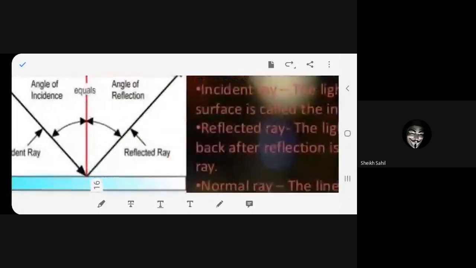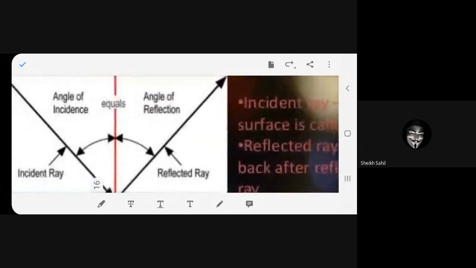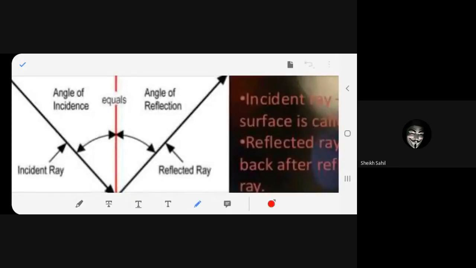Can you see this one? Any problem you have? I'm just going to explain. Don't make any sound, beta. Who is making a sound? Mute your mic, please, except the one who is reading.